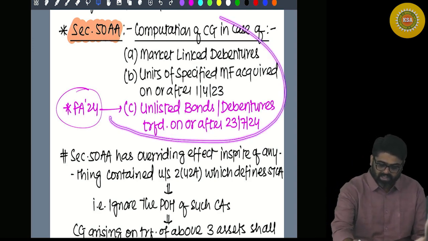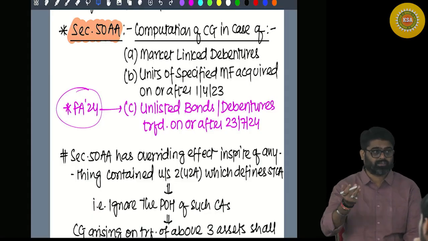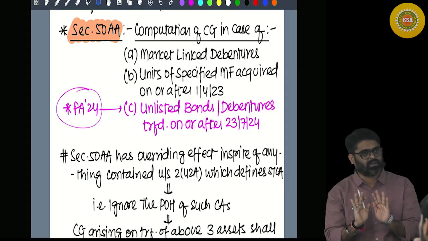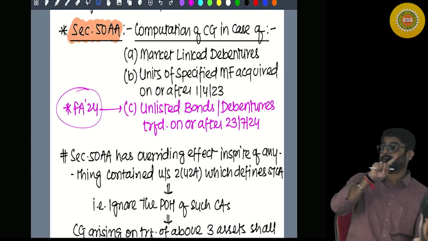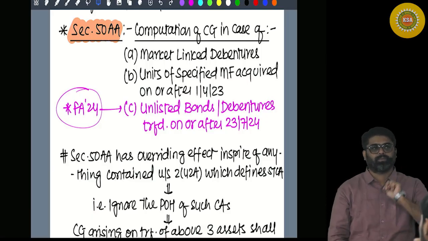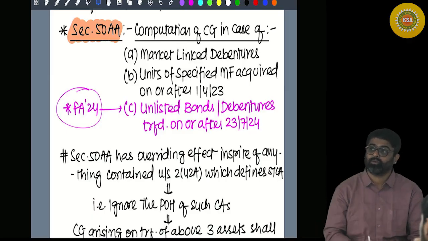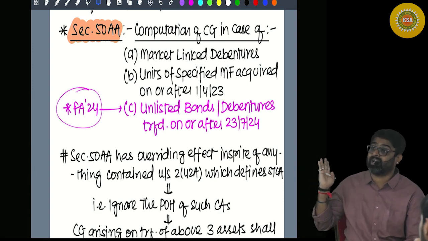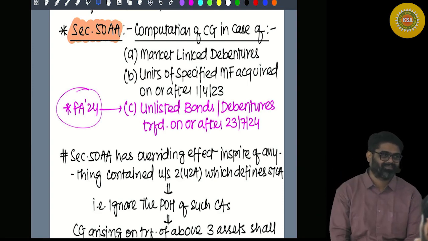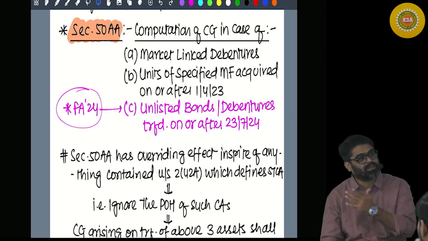Why? Because if these assets are treated as long term, usually you will get indexation, and if not indexation, what used to happen? The long term gain arising used to get taxed under section 112 at 20%. So what was the maximum tax the government would get? 20%, if they are considered as long term. Understanding? But master stroke: ignore the period of holding.